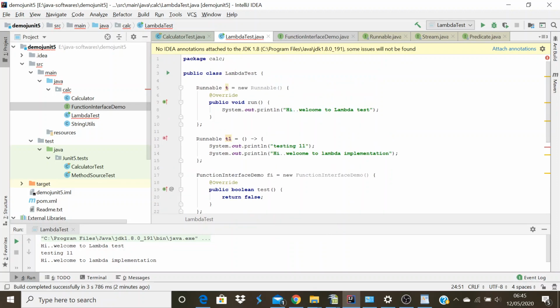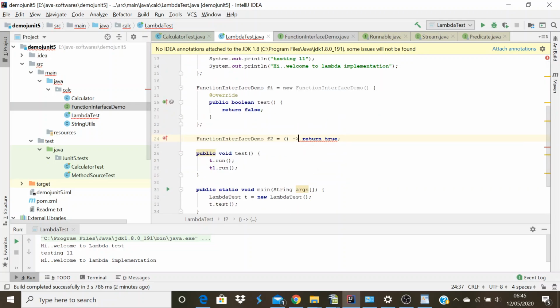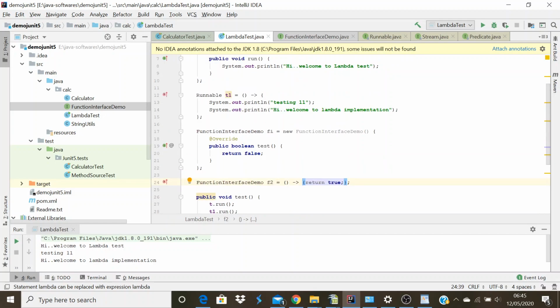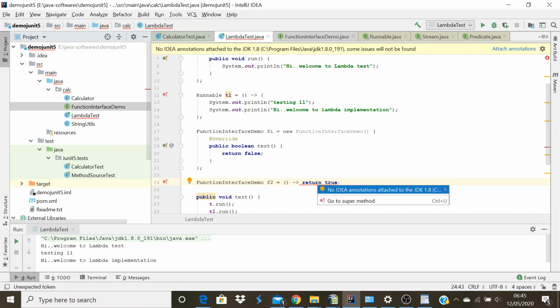Did I miss anything here? Ideally, no need to put open braces and closing braces. Just a minute. Okay, fine.